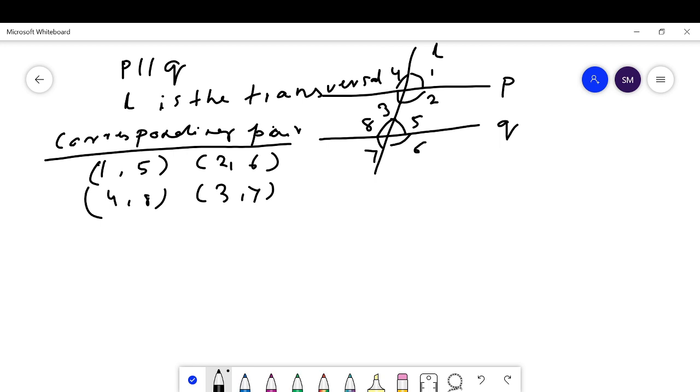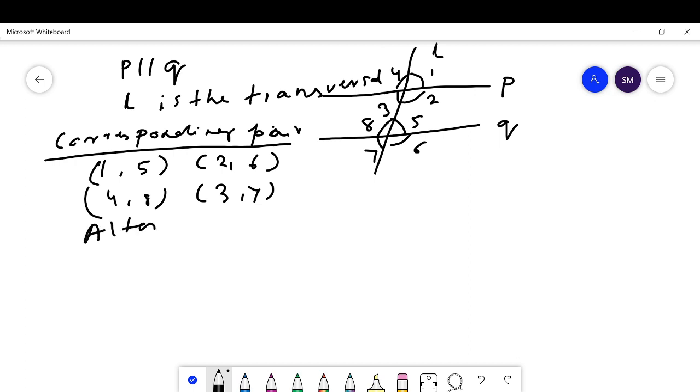L is the transversal, P and Q are two parallel lines, while the transversal L intersects P and Q at two distinct points and we get 8 angles. Then what are corresponding angles and what are the conditions between them, and what is the alternate pair of angles and what are the conditions between them?